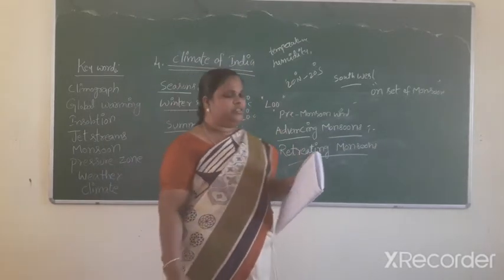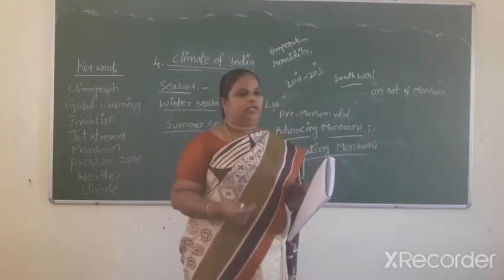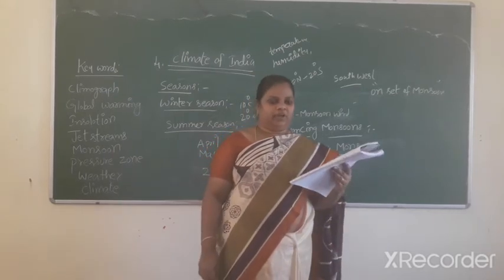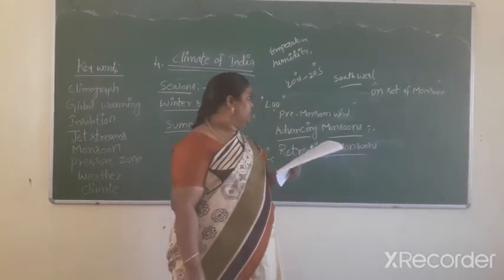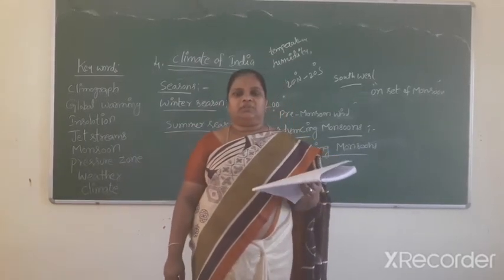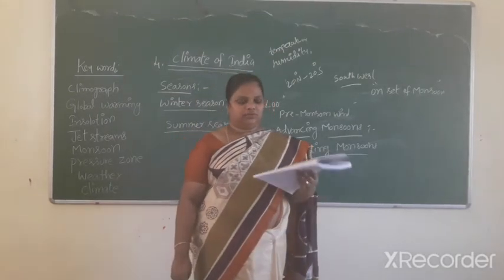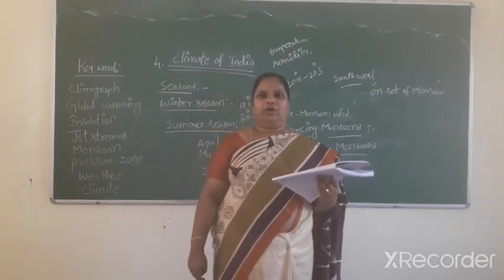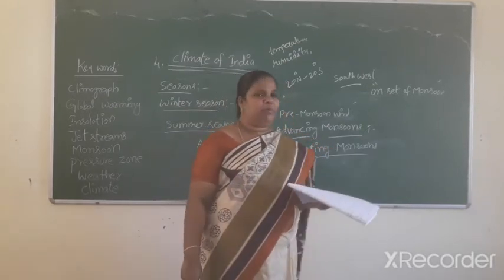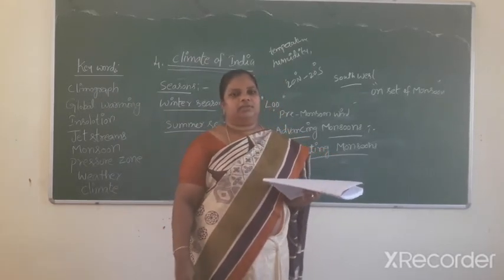These are very destructive. The populated deltas of the Godavari, Krishna and Kaveri are the targets. No year is ever disaster free, and occasionally the same places are hit again. The Sundarbans and Bangladesh are also affected by the cyclones. Next one, the rainfall of the Coromandel coast is derived from depressions and other cyclones.